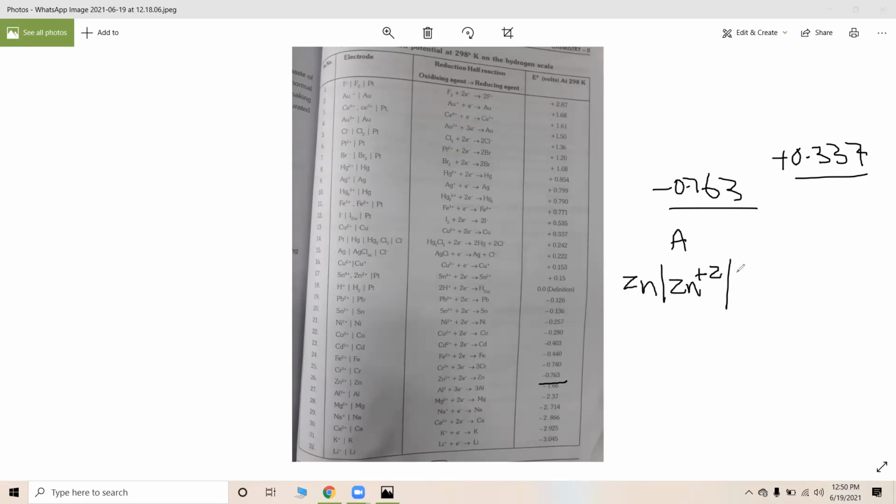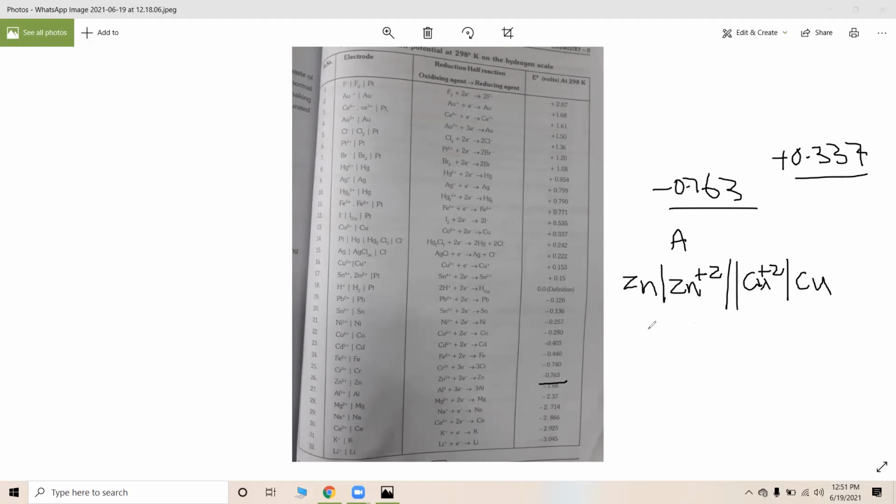And there is a salt bridge. Then copper plus 2 ions are there. Copper plus 2 ions are completely reduced to copper. It is nothing but the cell notation. In this way we have to select which is anode and which is cathode.